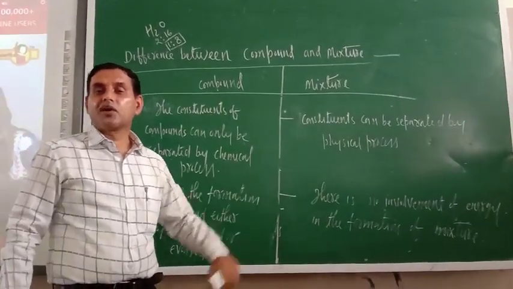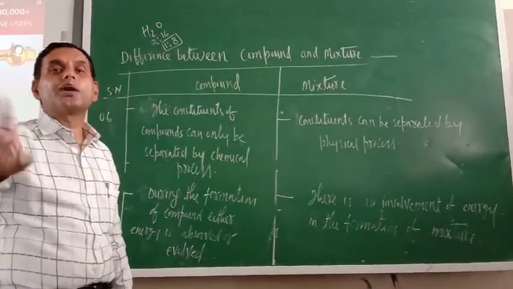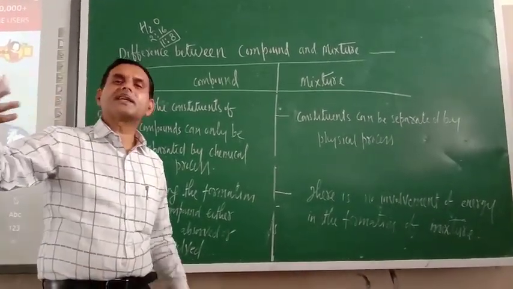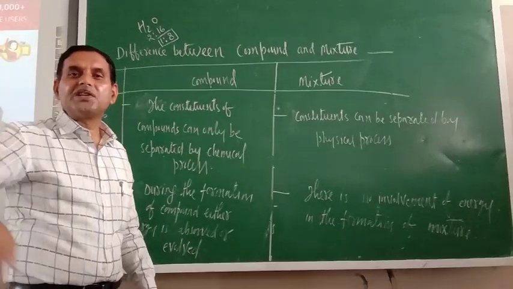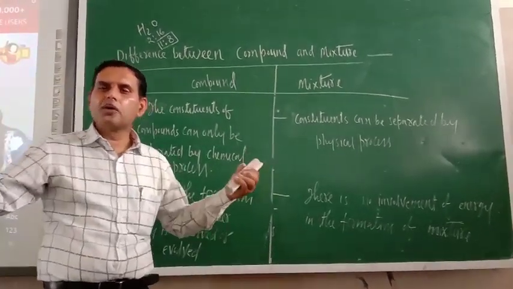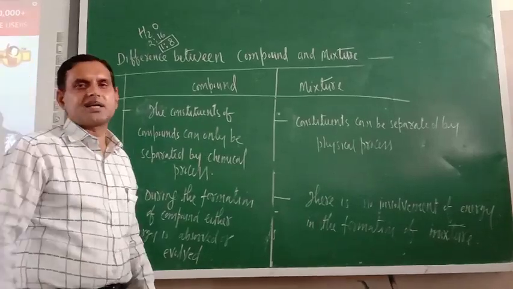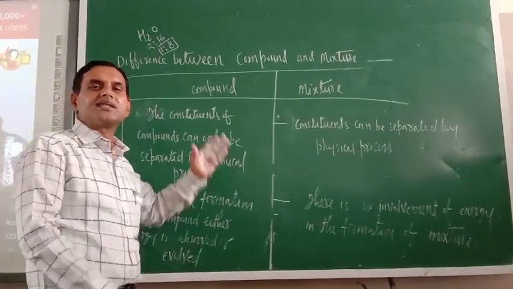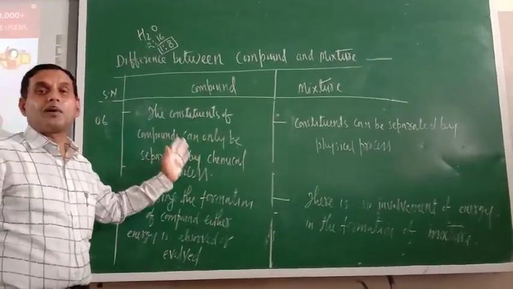But in case of formation of a mixture, there will be no involvement of energy, because chemically they are not reacting, physically they are present. So these are the basic differences between compound and mixture.